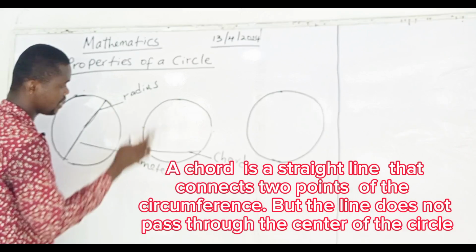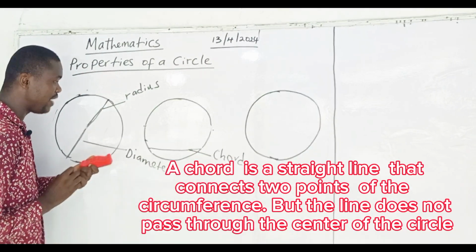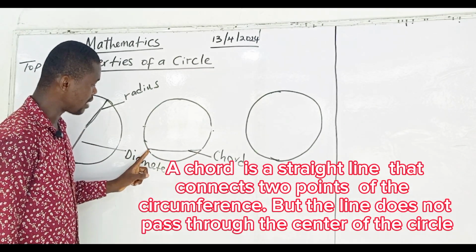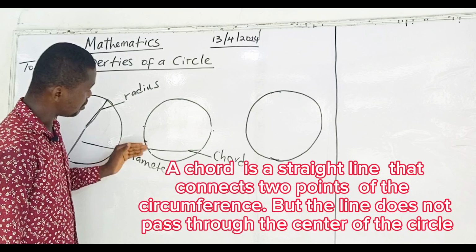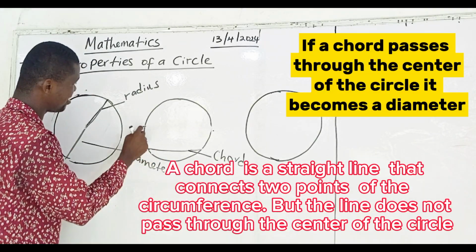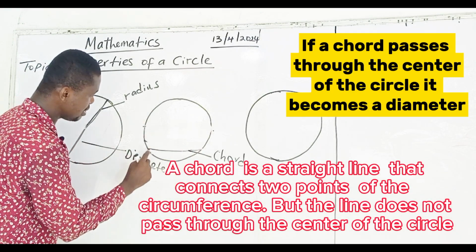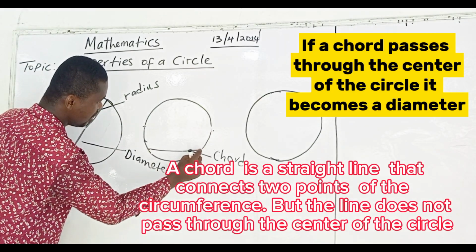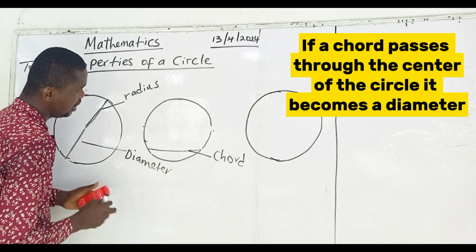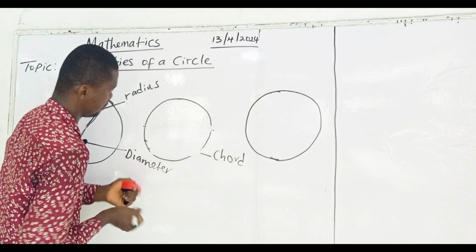I don first talk about circumference. I don talk of radius. I don talk of diameter. I don talk of chord. Chord na line wey divide a circle from one point of the circumference to another. You know if they pass through the center, oh, this one don't pass through the center. If you pass through the center, no be chord again. Now diameter go be. But since you waka from one side of the circumference to another side of the circumference, jejely, so they call them chord. If you see them like this, you fit also see them like this.